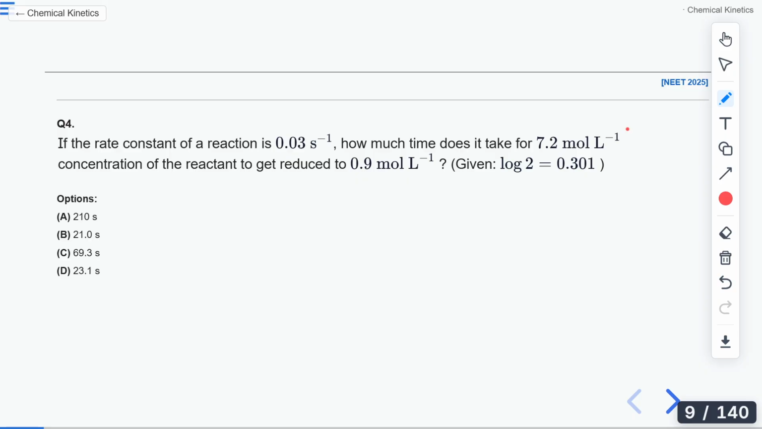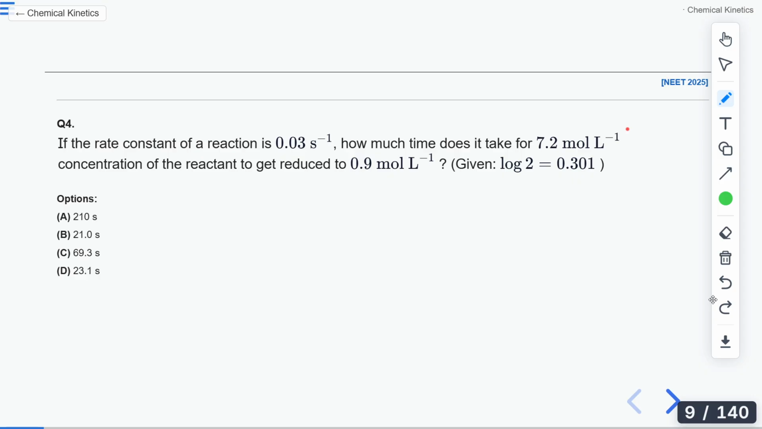Yes, you are absolutely right. The thing which defines the first order is the unit. The unit is clearly telling us that yes, this is a first order reaction. Now, once you know that it is a first order reaction, everything else is very easy for you. So now try to solve the question and tell me what the correct answer will be.